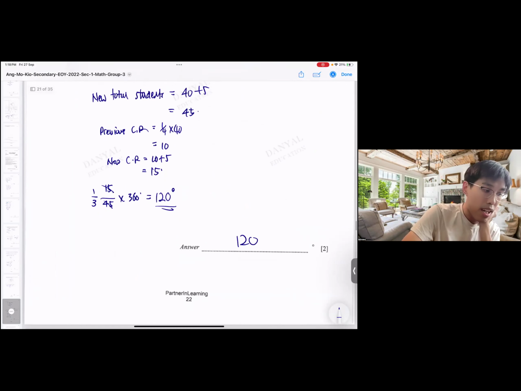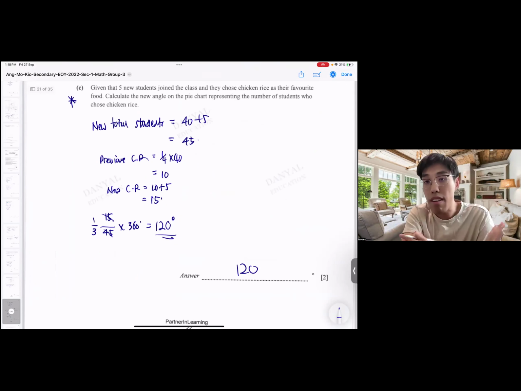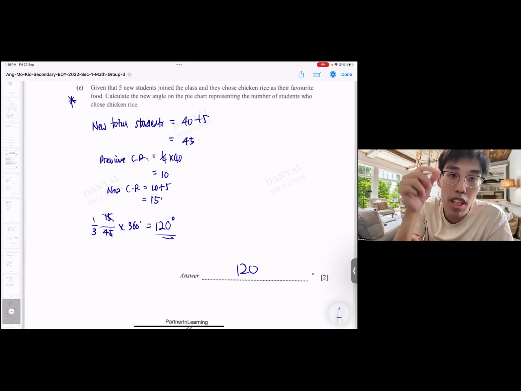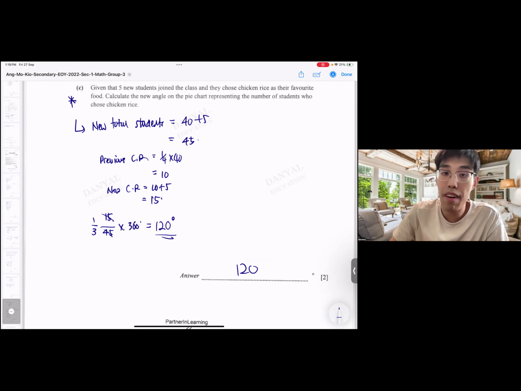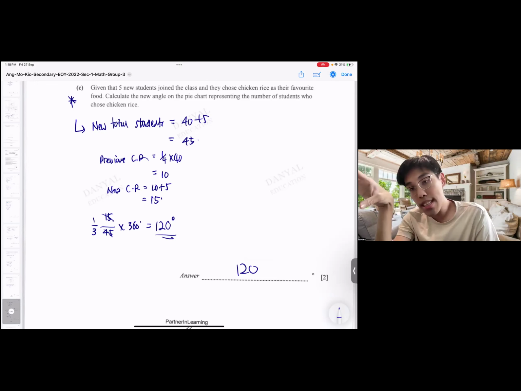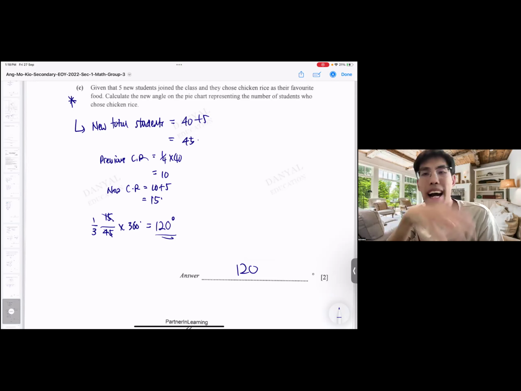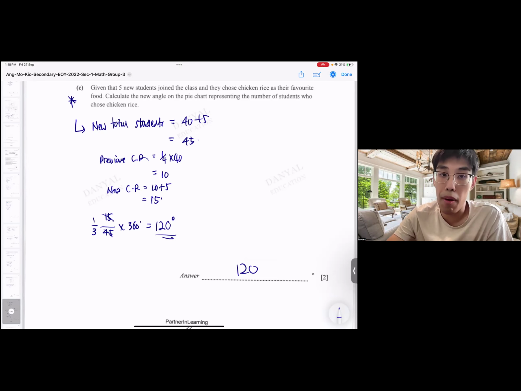That's it. Okay. Because it looks very simple, because we have cleared the very important thing out of the way, which is this one. A lot of people will just take 15 out of 40. Then they say 15 out of 40 times 360, then they will get 135, which is wrong. Why? Because the new total must change also. It's no longer 40 already. This is why it's important. So we clear the tricky stuff at the back in front. The behind stuff is easy already. And you can see the working here and presentation is very clear.